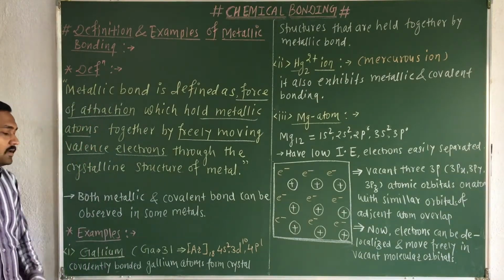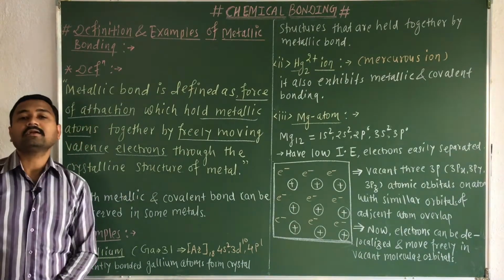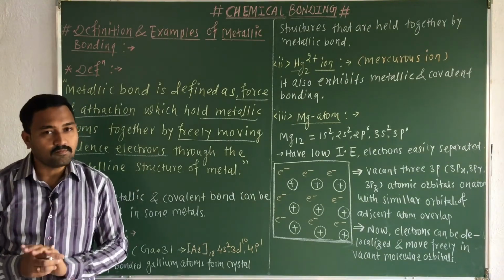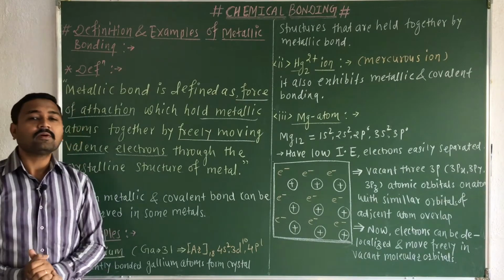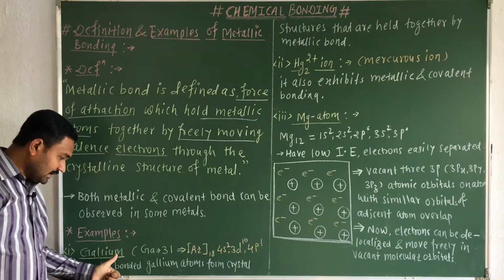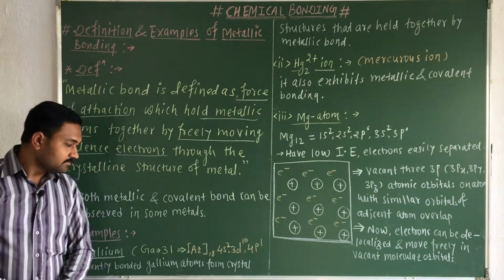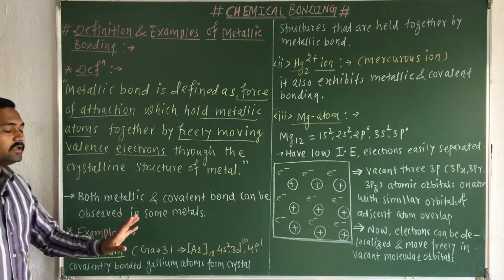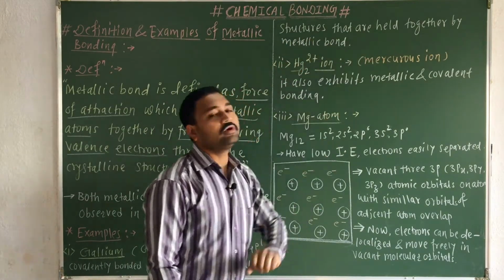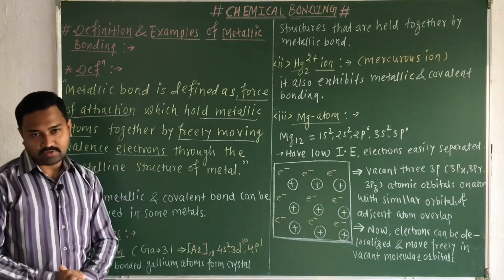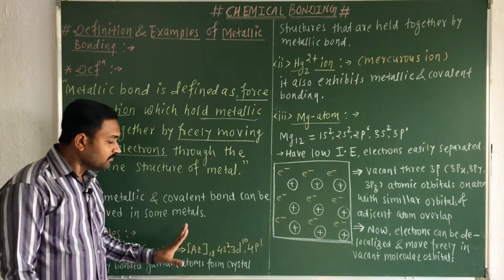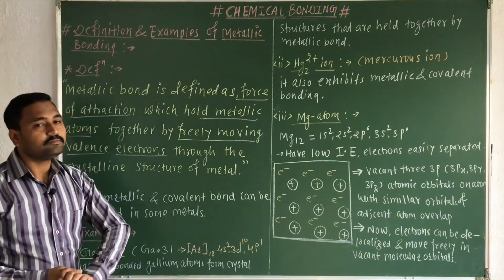Now remember, there are some metal atoms which show metallic as well as covalent bonding. Now let us see an example of this. For example, gallium is one of the metal atoms in your periodic table which is covalently bonded, but its structure is held together by metallic bond also. Gallium, atomic number 31, keep that in your mind.